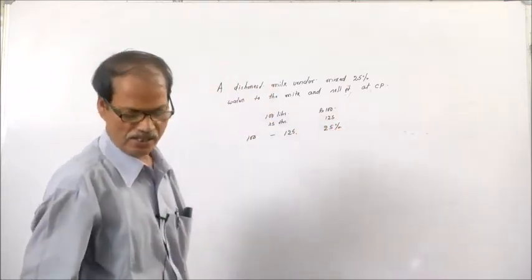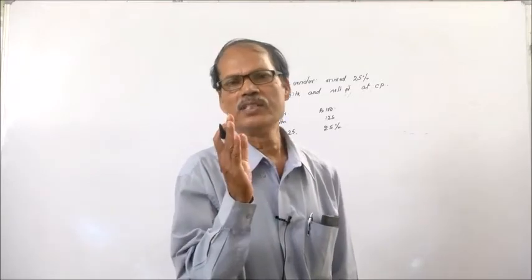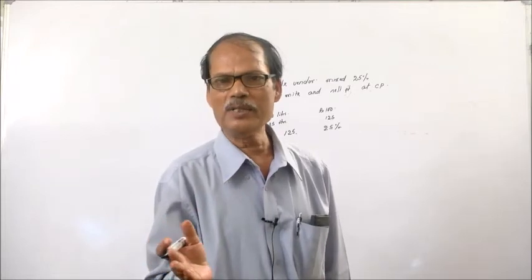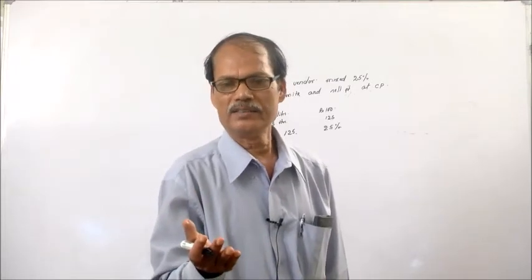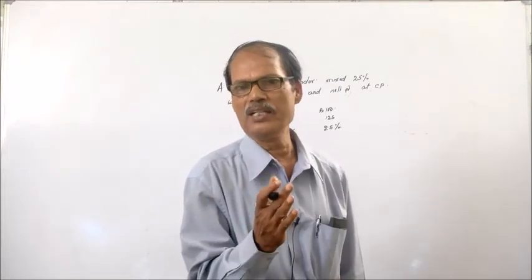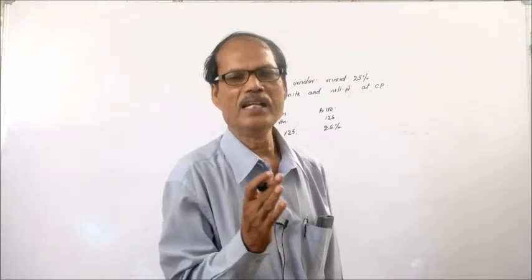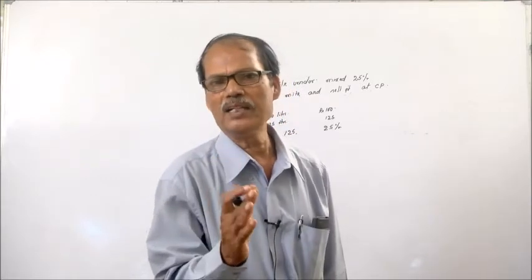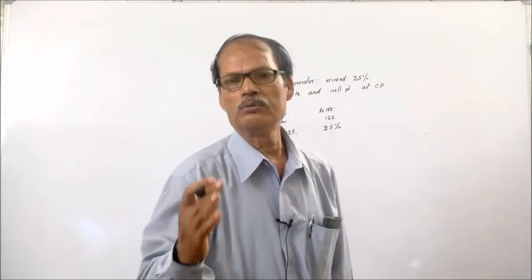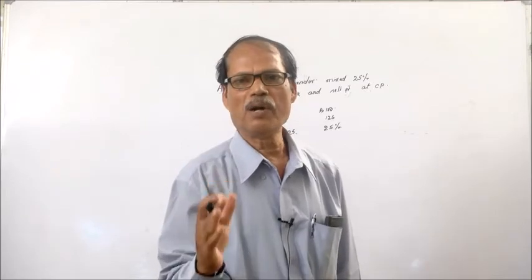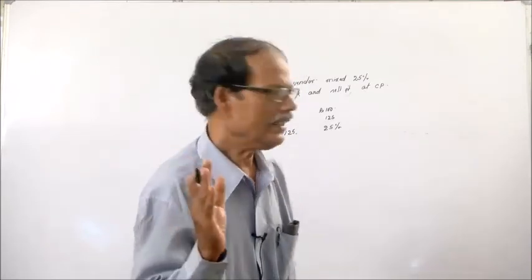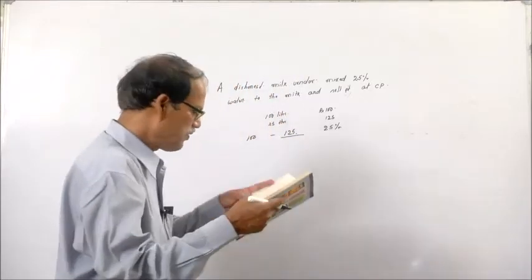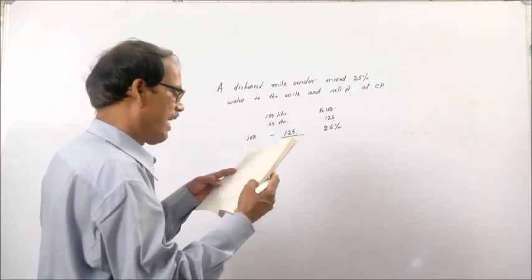The profit is 25%. That means he is buying at 1 rupee and selling at 1 rupee, but adding water to it. That means he is changing the quantity, making 100 liters of milk into 125 liters by simply adding water, and he is getting 125 rupees. Similarly, let us take another example.